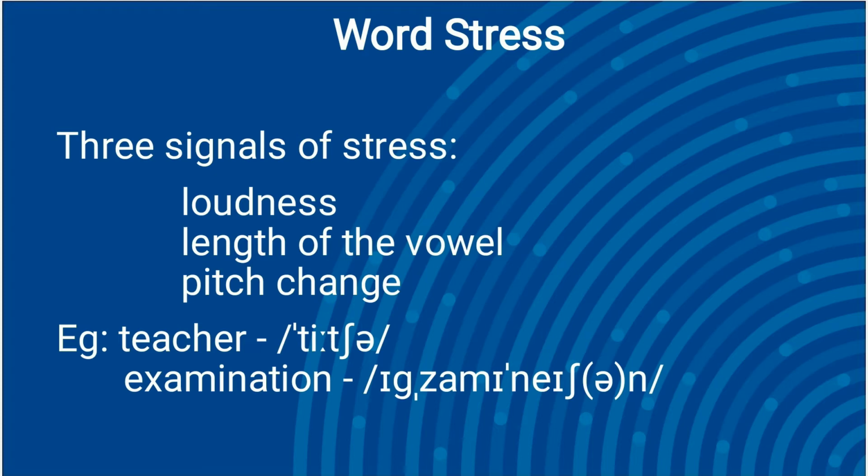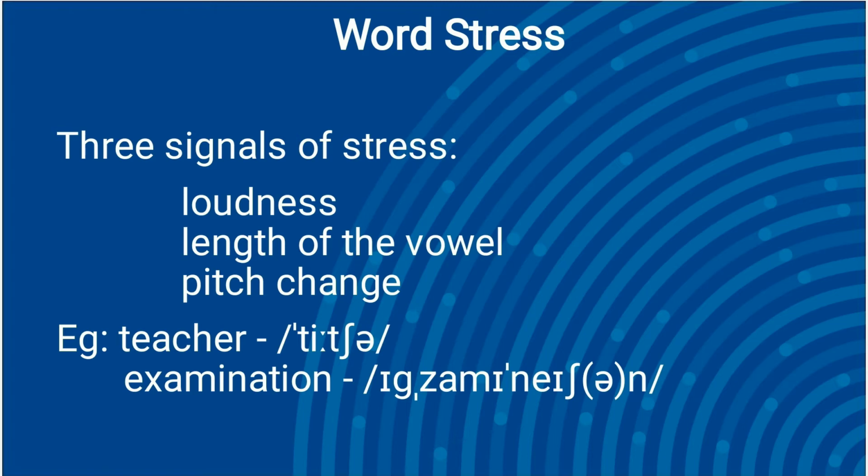But in a word consisting of two syllables, either the first or the second or both the syllables are stressed. For example, teacher is a two-syllable word, with the first syllable louder than the second. The vowel in the first syllable, which is stressed, is also longer than the vowel in the second syllable.